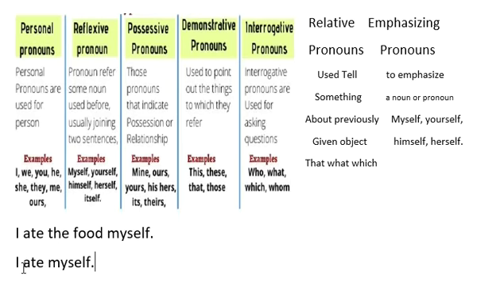What did I eat? I ate myself. Means I didn't eat food. I ate myself. This is reflexive pronoun. And this is emphasizing pronoun where action is done by the subject. And in case of reflexive pronoun, action is done on the subject.